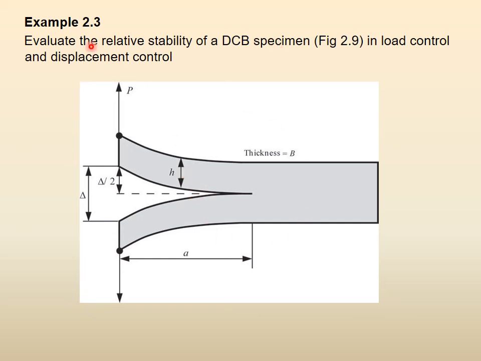But this time evaluate the relative stability of a DCB specimen in load control and displacement control. Right? Stability of a DCB specimen. So you know the stability condition, G is equal to R and so on. So find the stability in load control and then find the stability in displacement control. Please pause here, don't go further.